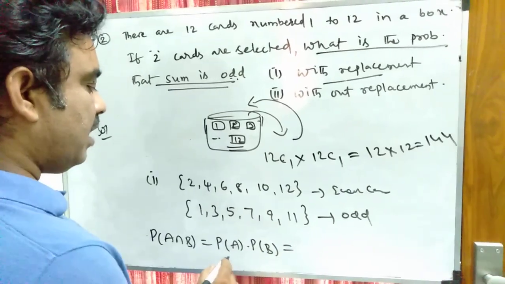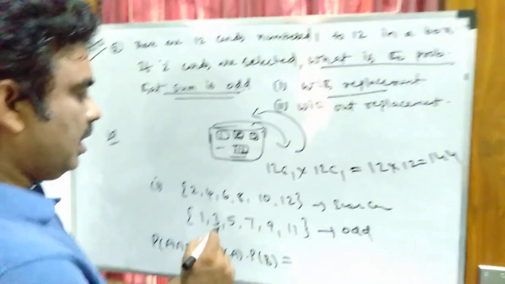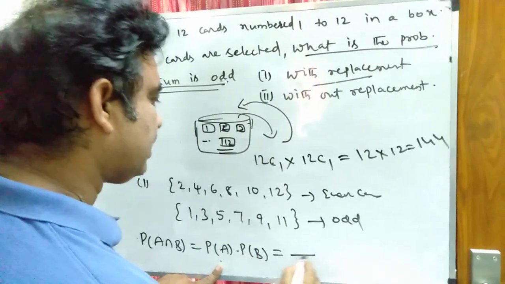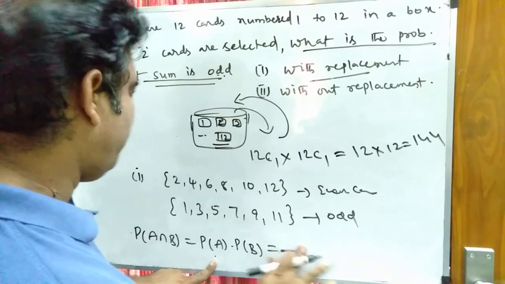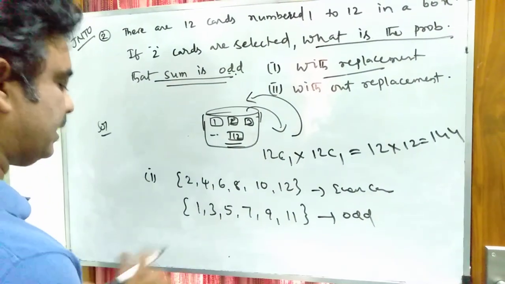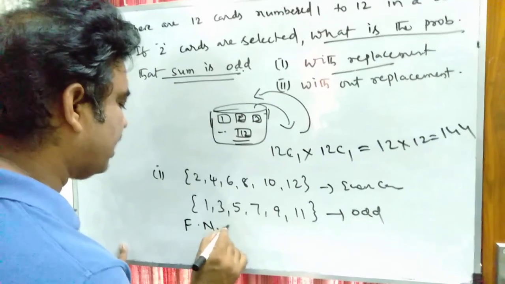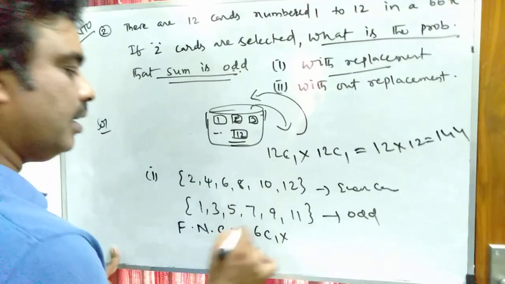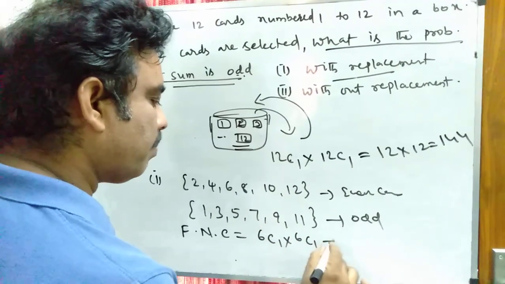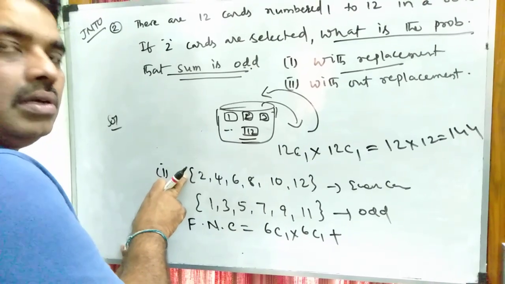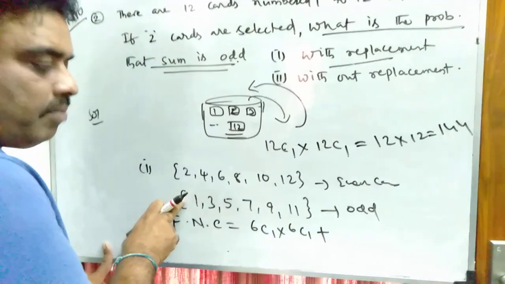Now the probability of getting an even number. Even number means what? That must be in 6C1 ways. So first we write the favorable cases. So what are the favorable number of cases? First 6C1 into 6C1 plus 6C1 into 6C1. One has to come from even number and the other one has to come from odd number.